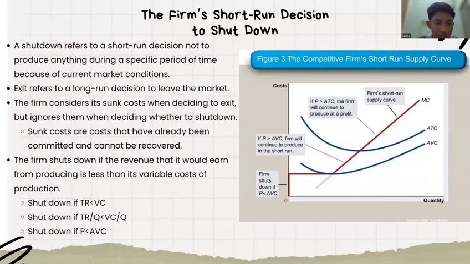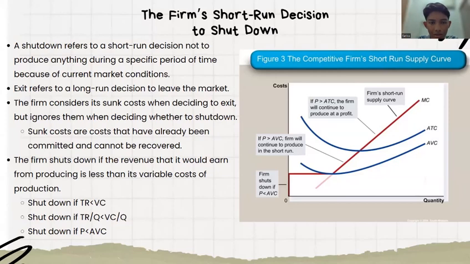The firm shuts down if the revenue that it will earn from producing is less than its variable cost of production. Shut down if TR is less than variable cost. Shut down if TR divided by quantity is less than variable cost divided by Q, where Q is quantity. Shut down if price P is less than average variable cost.